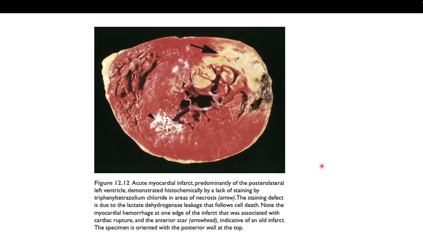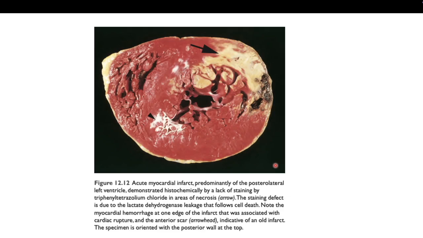So if the patient has some form of ischemia, we have to know how it looks to the naked eye. Usually if the patient has a myocardial infarction, within the first 4 hours, usually you cannot see any finding.